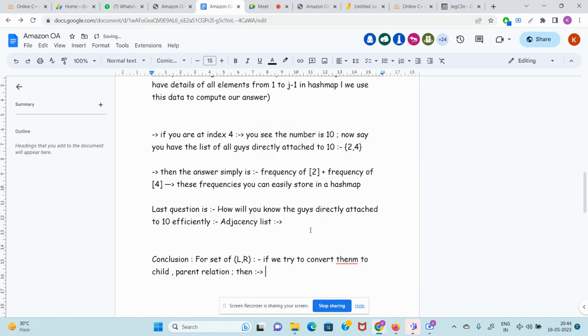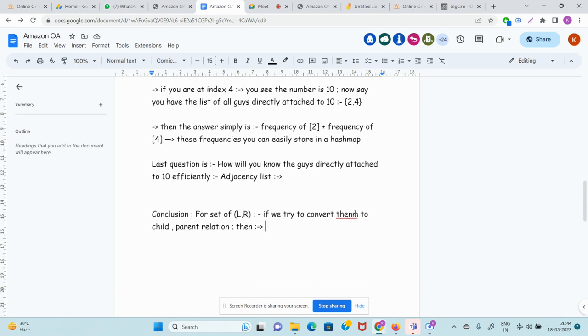When I started explaining this question, I did not even have the code ready with me, yet I'm able to explain because my concepts are super clear. Then my conclusion is that each child will have only one parent. Guys, please try to disprove me.